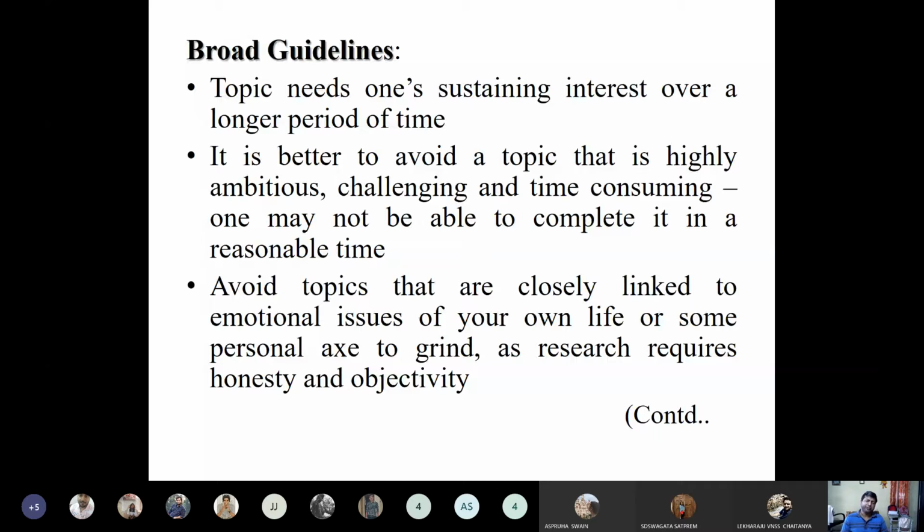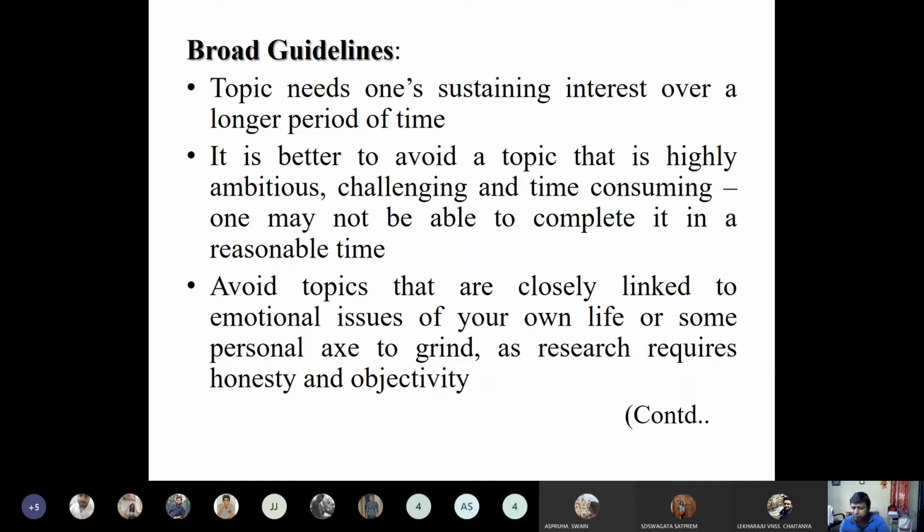See what exactly happens when you choose your supervisor, and I'm not talking about your MA, because in your MA you have a very small assignment to do, and you get only a few months. You have to wind up your projects along with the other theory papers. But specifically, if you go for higher studies, MPhil, PhD, and later in your life for research, what I'm telling you is, choose a valuable topic.